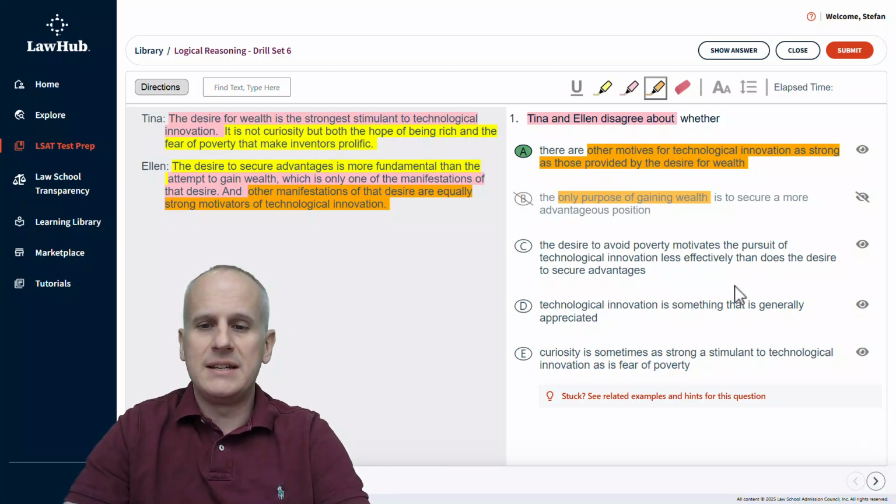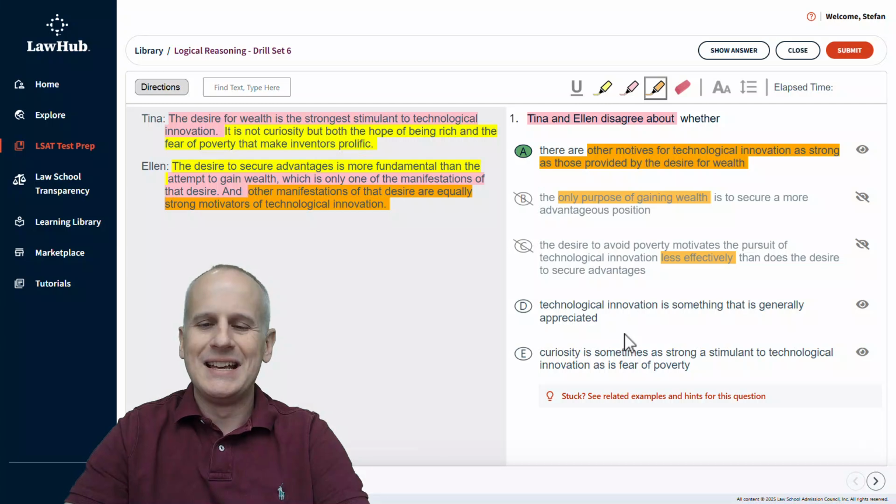Then, choice C, the desire to avoid poverty motivates the pursuit of technological innovation less effectively than does the desire to secure advantages. Well, again, we don't talk about how effectively these desires motivate the pursuit of technological innovation, just whether or not they do. So that effectiveness concept is going to require additional information to definitively say what Tina or Ellen would believe about it. So we can eliminate choice C for that reason.